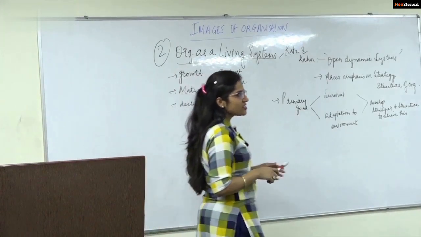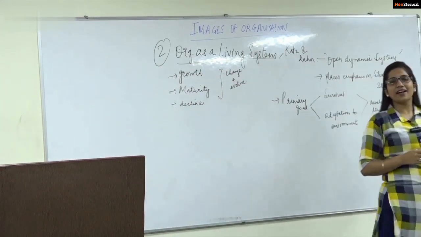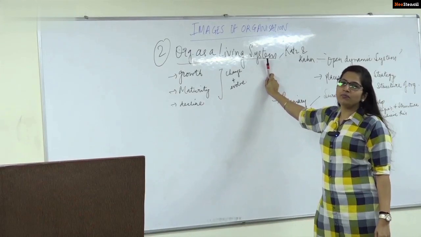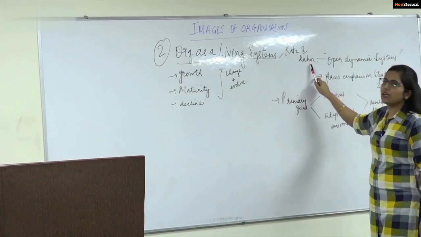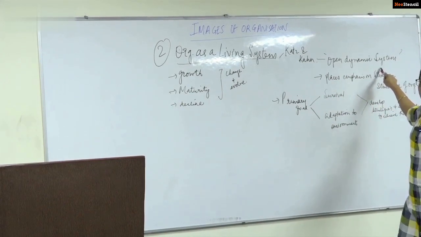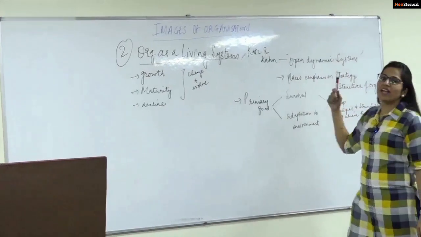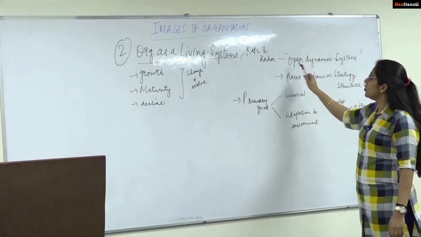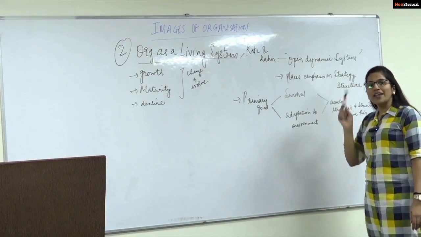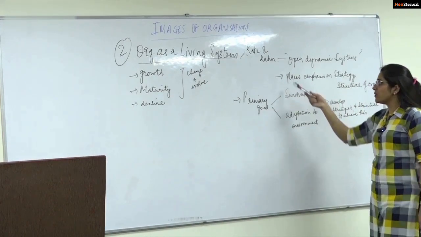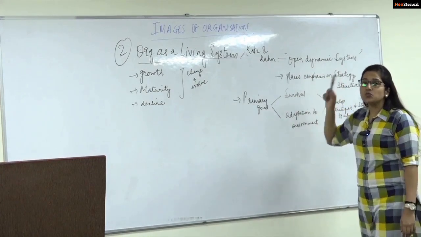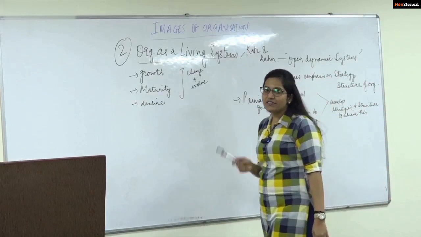After covering organization as machines, the next image that we arrive at is organization as a living system. Here the theorist that we shall be covering is Katz-Kahn. Why? Because he has provided organization as an open dynamic system, which we've already studied. He has provided a life system perspective to the organization. So when it was asked in the UPSC exam a few years back, you could have easily written that it provides a life system perspective to the organization. This would definitely have provided you more marks.